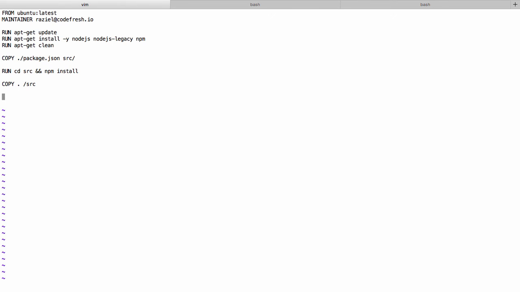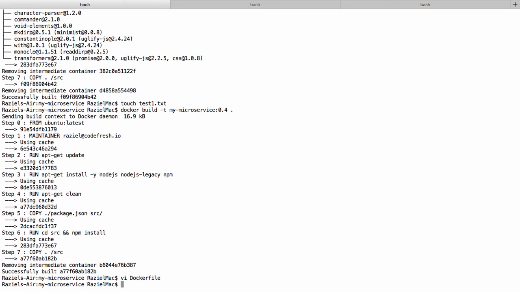The first one will be telling the daemon what the working directory is, and in this case you can tell it it's working out of the source directory. And then we can specify the default command to be executed if we run a container of this image without calling out a specific command. For that we're going to use the command, and we're going to tell it it's going to be npm start, and that's it.